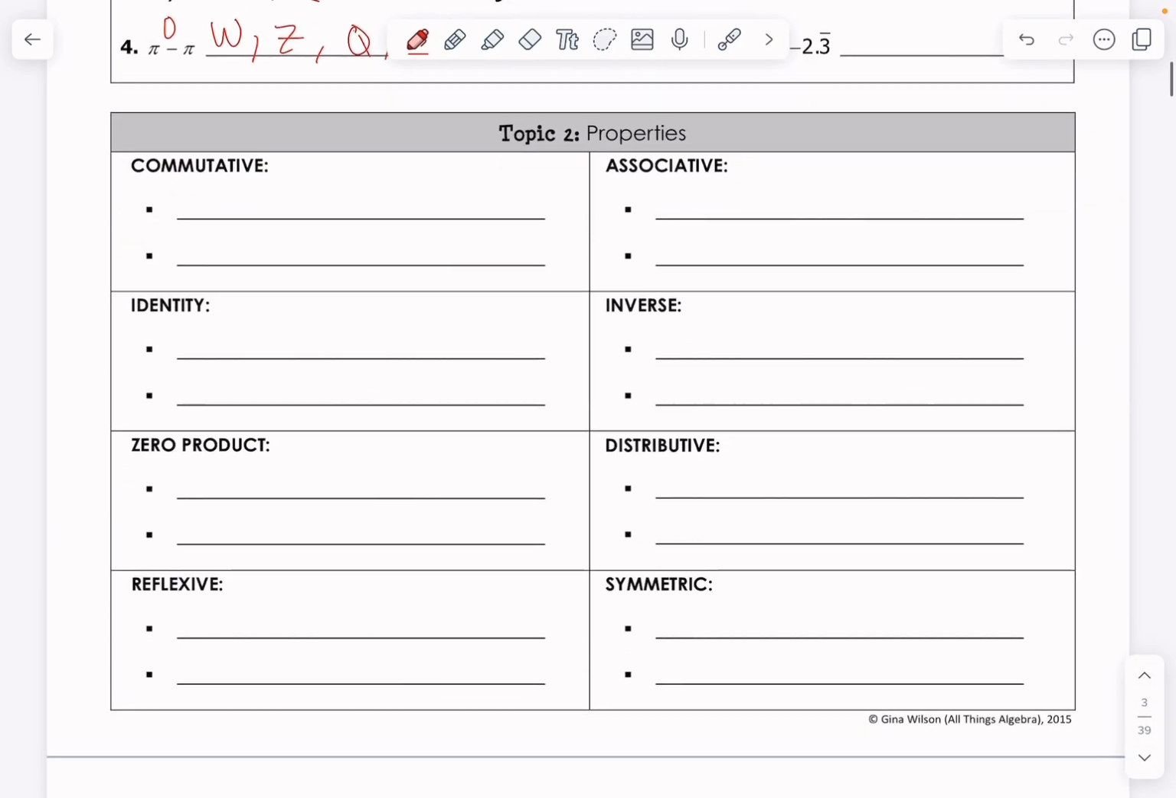Topic number 2, moving on, we have our properties. I'm about to sneeze here, excuse me. Maybe not. Never mind, we definitely did sneeze.